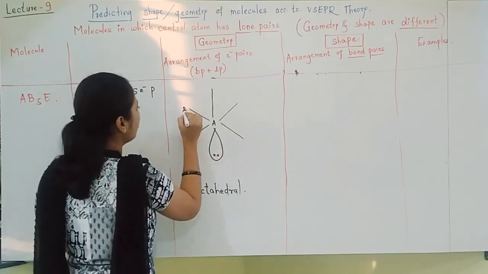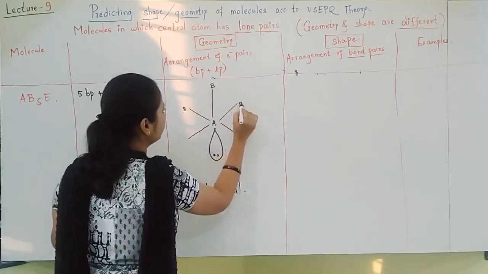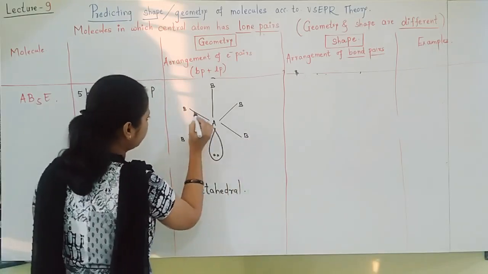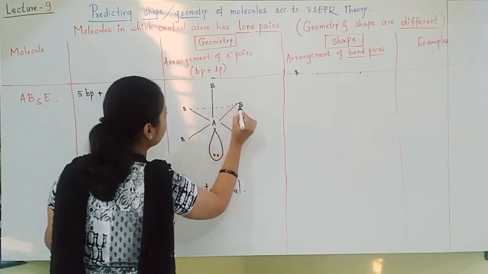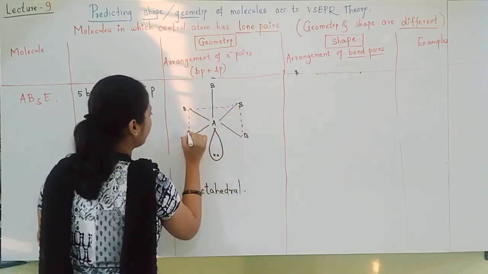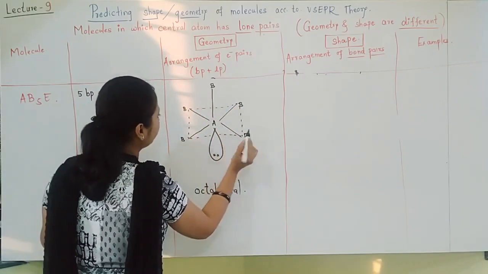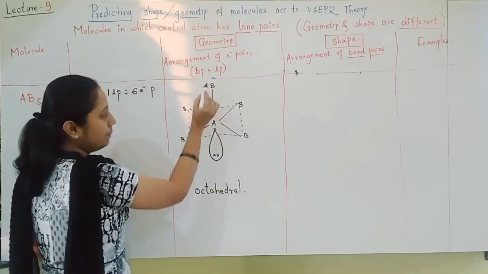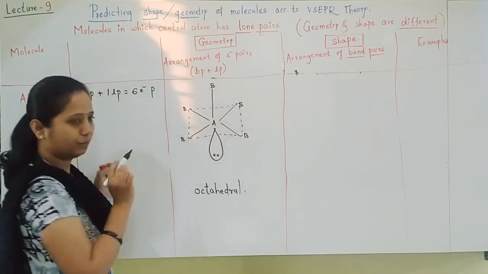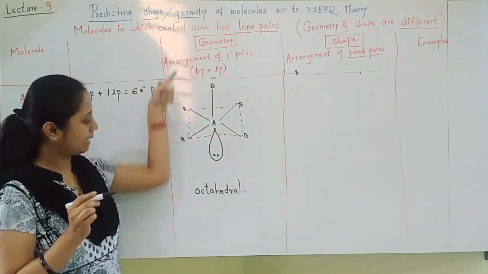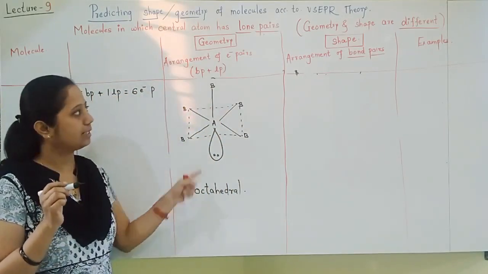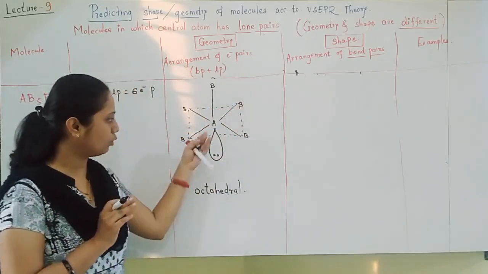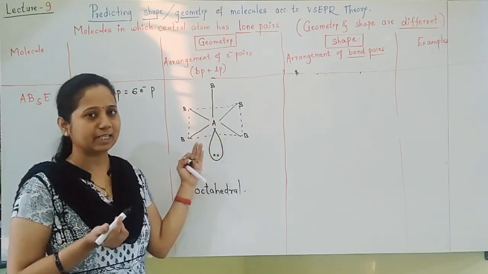So I must show this middle square, a bond pair up, one lone pair down. So the geometry is octahedral. Let us move towards the shape. Shape is the arrangement of only bond pairs. So don't see the lone pair and you can guess the shape very easily.